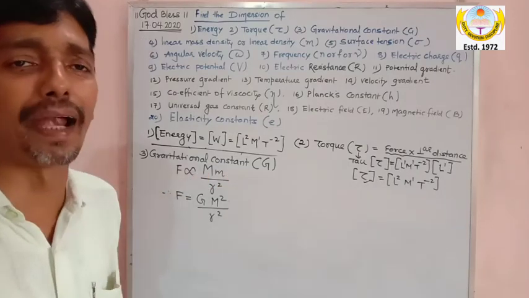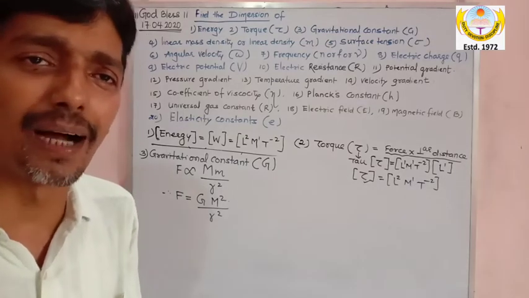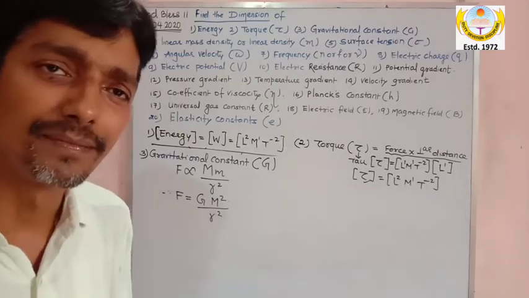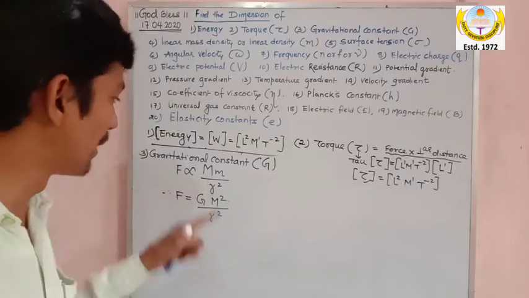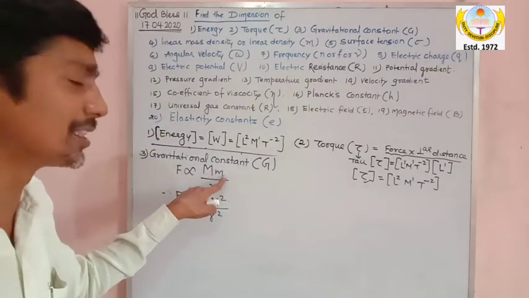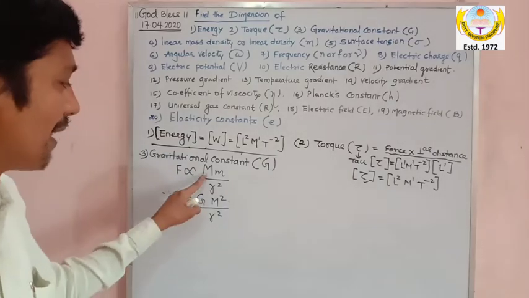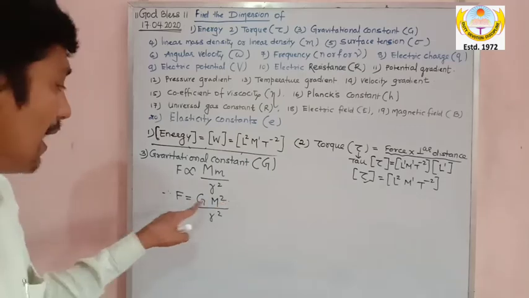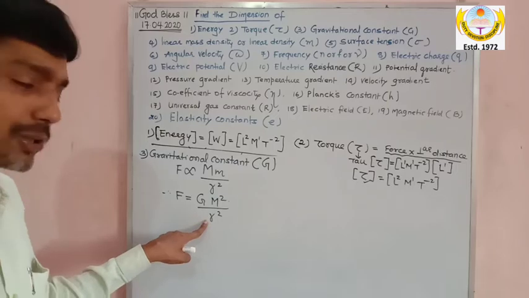But my dear, I am finding dimension. I require fundamental quantity. I don't require any number, any value. Number is dimensionless anyway. Numbers don't have dimensions. So here this mass is more value and this mass is less value, what has that to do with anything? Both are mass, and therefore I multiply both masses and I got mass square. And I got the formula F is equal to G M square divided by R square.